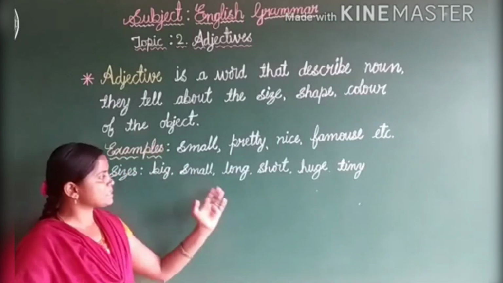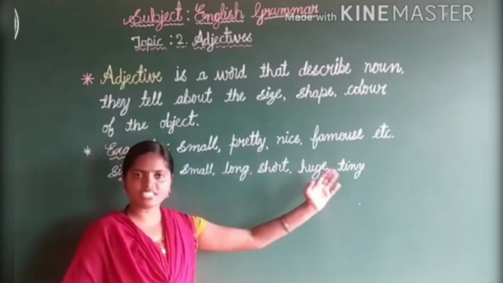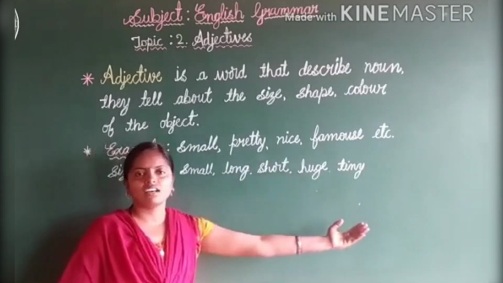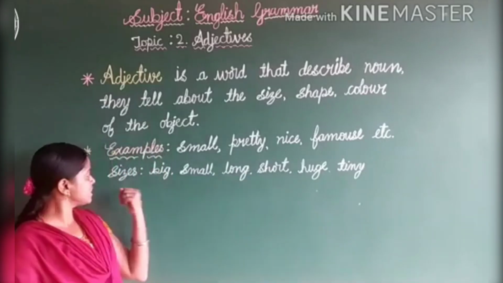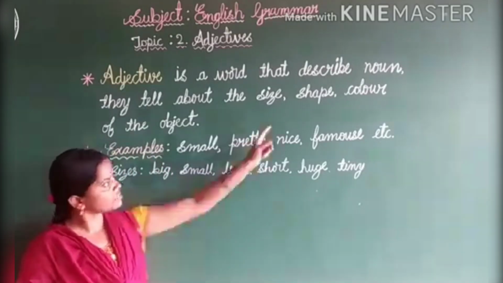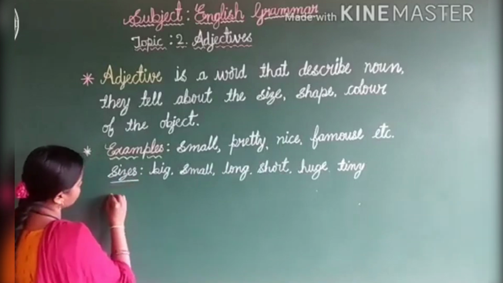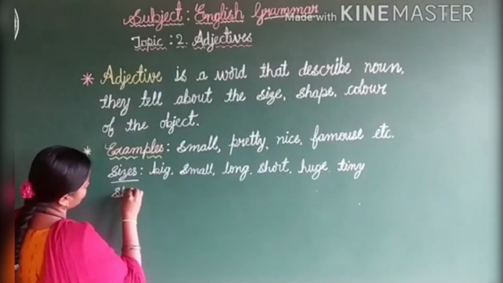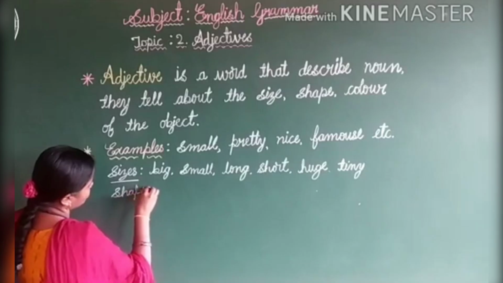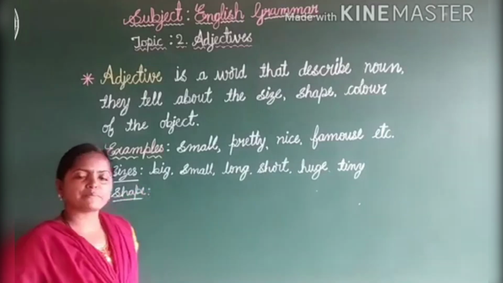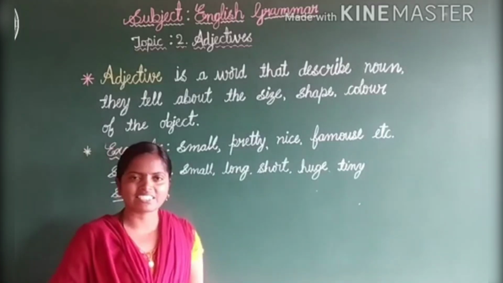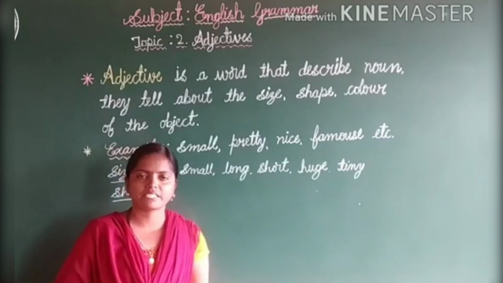So big, small, long, short, huge, tiny. These are all adjectives that come in sizes. Next point: shape. S-H-A-P-E. So shapes. Already you have learned in the mathematics class, right? Basic shapes.